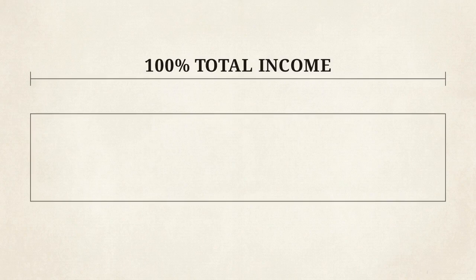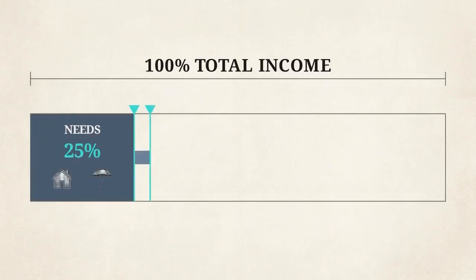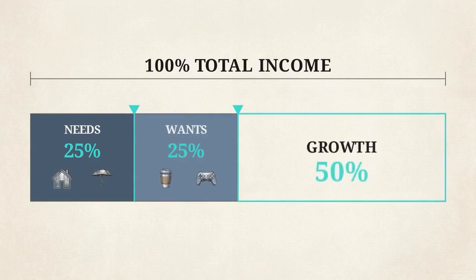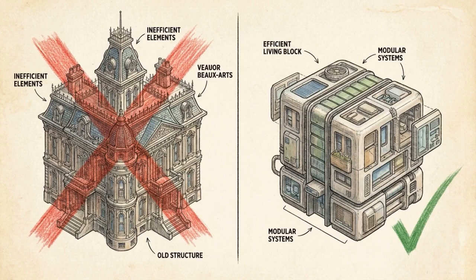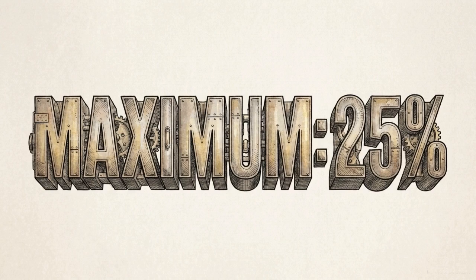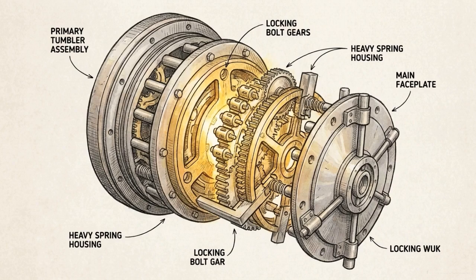income. To see exactly how this limits your outflow, look at this geometric breakdown of your total income. The system limits needs to 25% and wants to 25%, leaving the rest unallocated for growth. Hitting that target often requires structural changes, like downsizing housing or eliminating vehicle expenses. If cost reduction hits a floor and you still exceed 25%, you must pursue a higher primary income stream to correct the ratio. Restricting your baseline to a quarter of your gross pay is the absolute foundation. It unlocks the liquidity necessary to execute the rest of the wealth protocol.